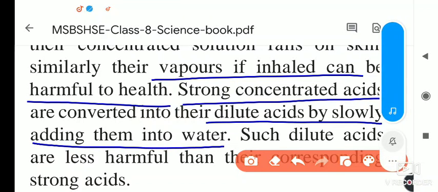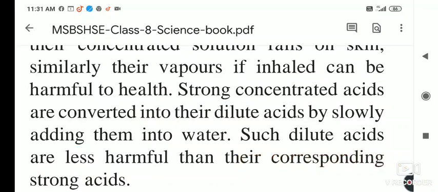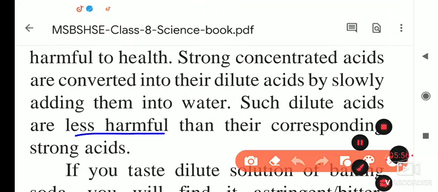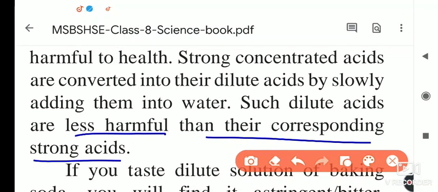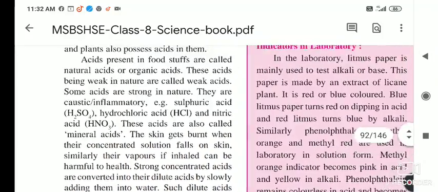Okay, we have to add the water slowly. By adding water to strong concentrated acids, we can make dilute ones. Okay, that means it's an aqueous solution. Such dilute acids are less harmful than the corresponding strong acids. So that is the general information about the acids.